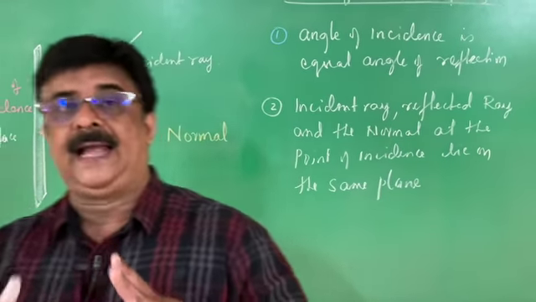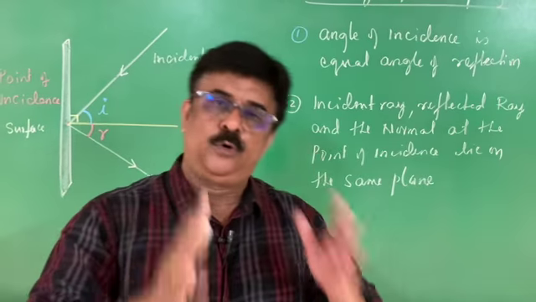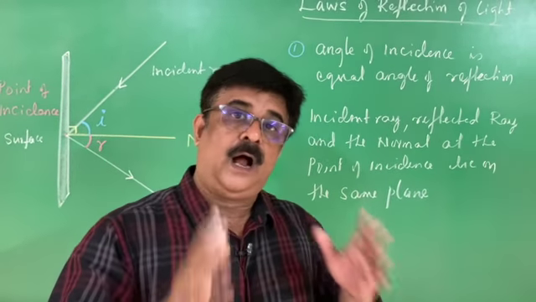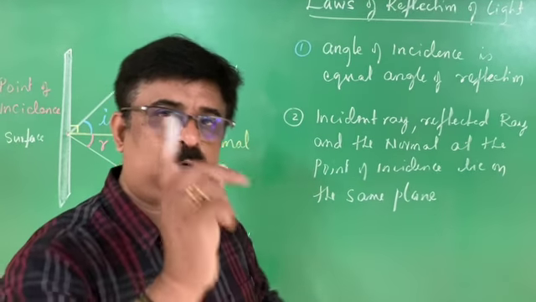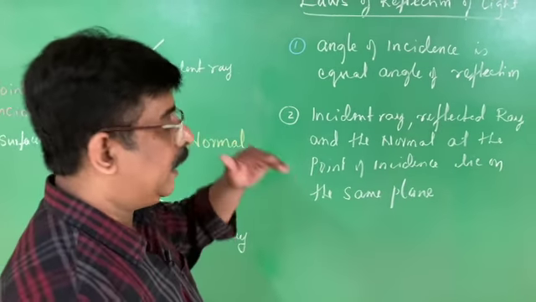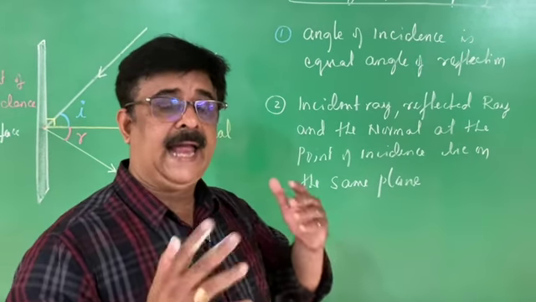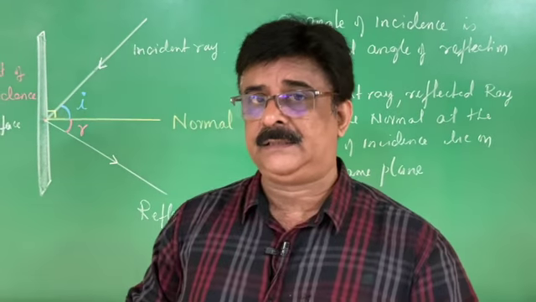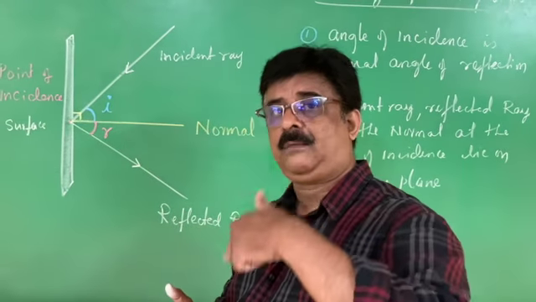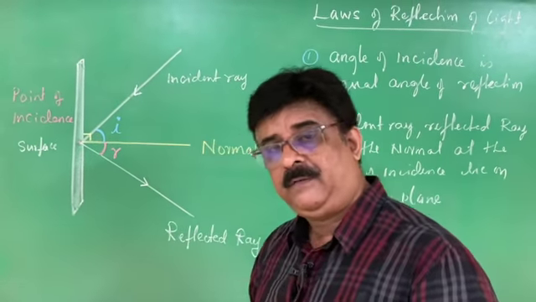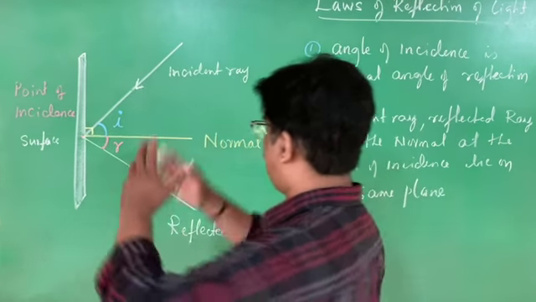I told the definition of reflection. I drew the diagram of reflection. I told you what is the incident ray and how to identify it, what is the reflected ray and how to identify it, what is normal, what is the angle between the normal and the surface, and what are the names of the angle between the incident ray and the normal and the angle between the reflected ray and the normal. That is all I told you.